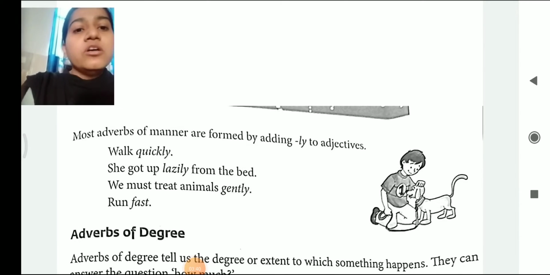So here, let's say, walk quickly. She got up lazily from the bed. How did she get up? So the answer to this is lazily. We must treat animals gently. Run fast. So here when an action is completed in a particular manner, it is considered as adverb of manner.